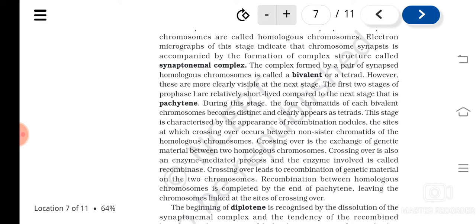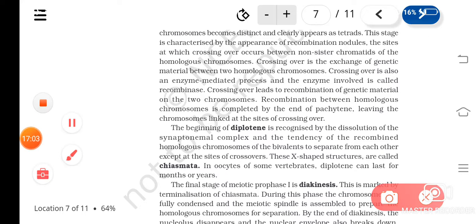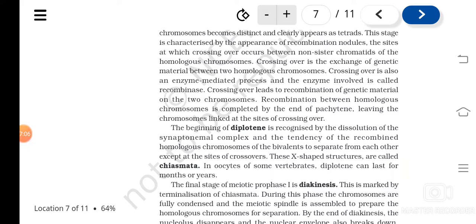Crossing over is actually the exchange of genetic material between two homologous chromosomes. It is an enzyme mediated process, and the enzyme involved in this is the recombinase enzyme.